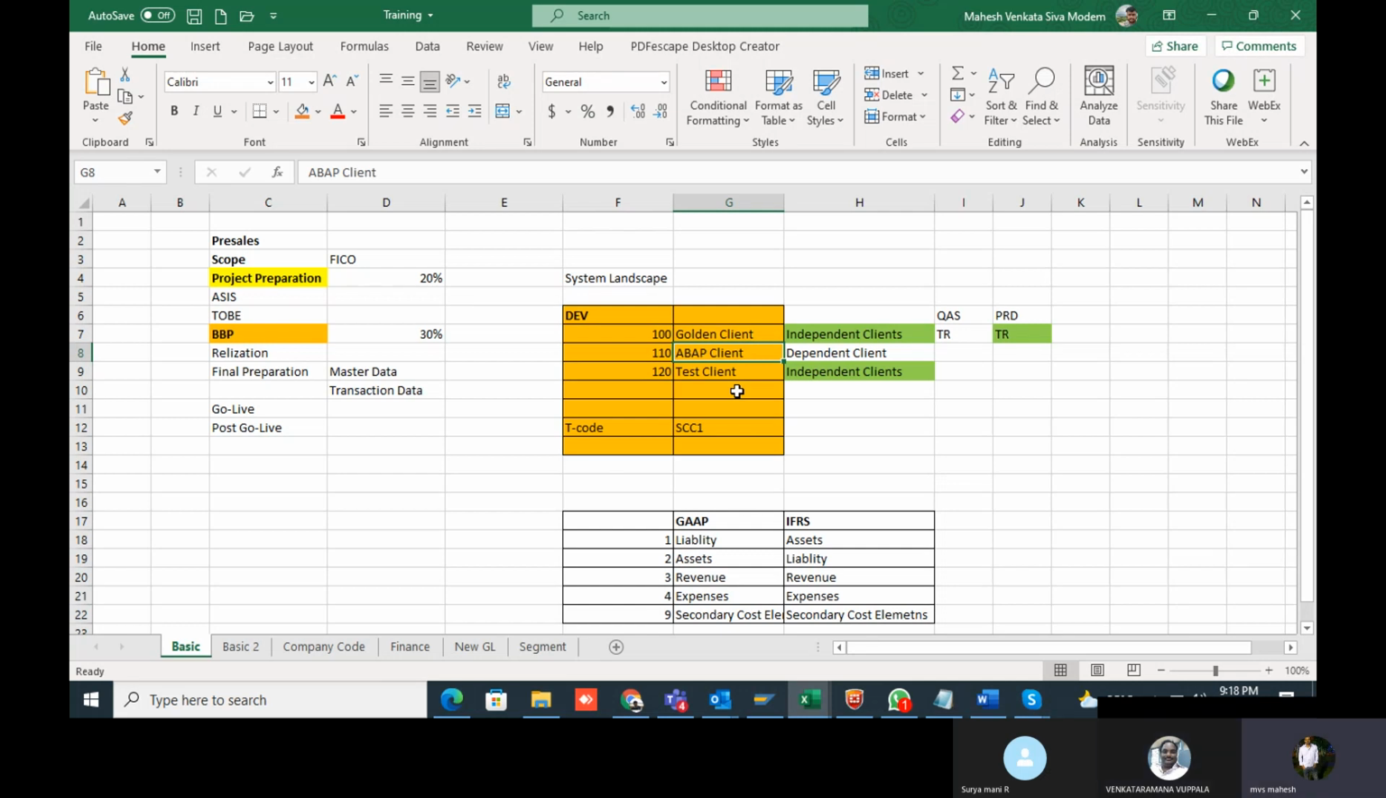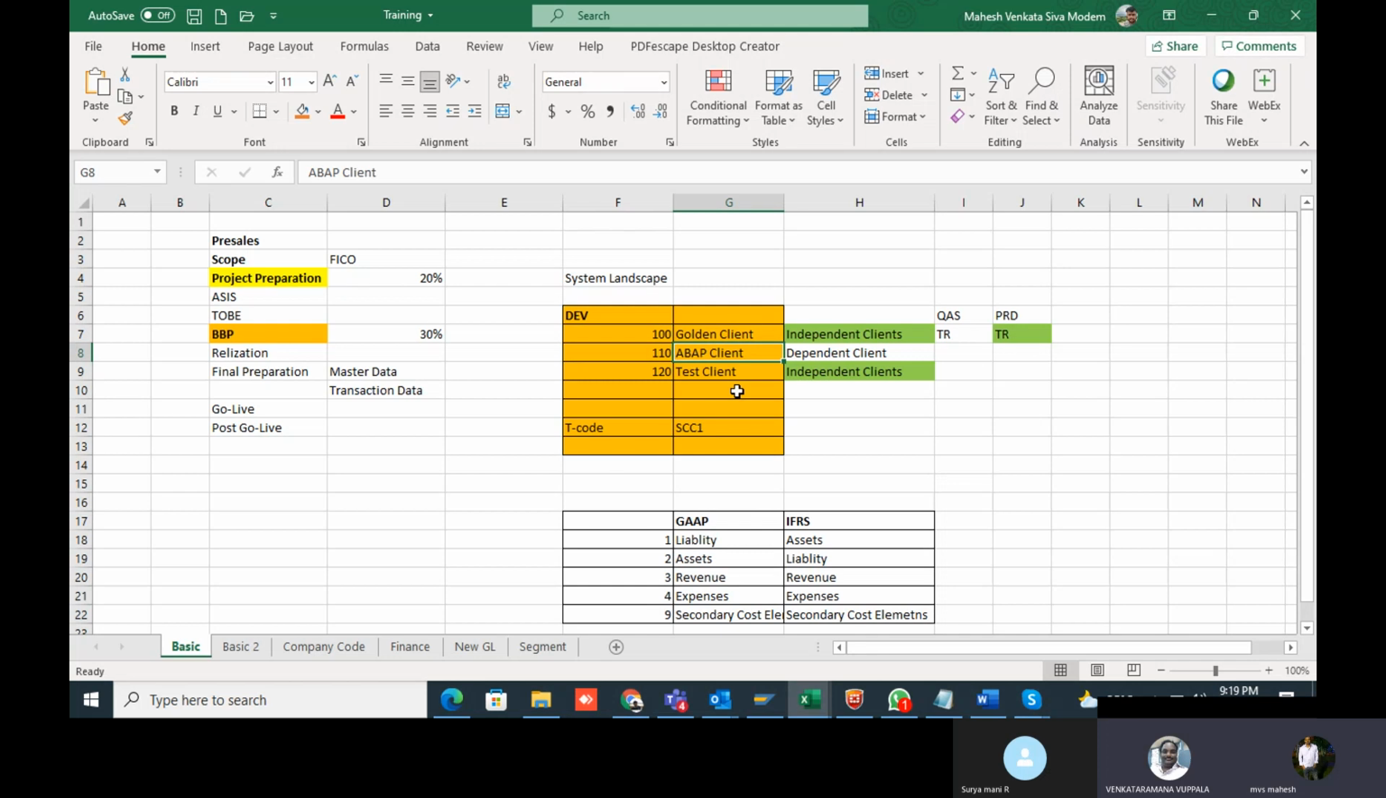Because in the transport request, whatever changes you make, it will update. For moving from one server to another server, you have to release the transport request. Then only it will move the changes from development to the quality system. Moving from one server to another server, you have to release the transport request. For moving within the system, there is a separate T code, the transport copy.